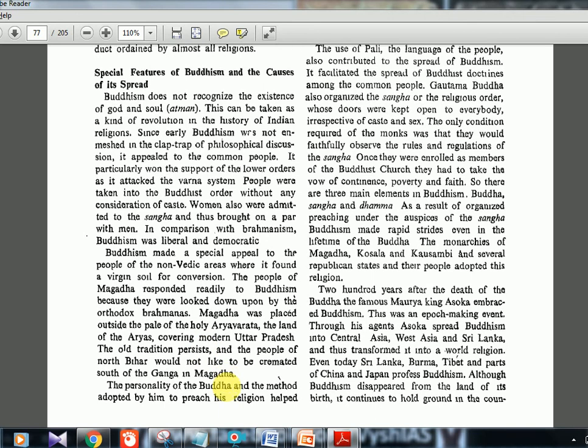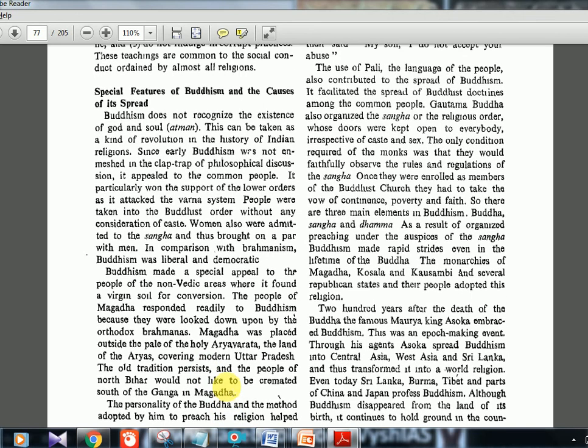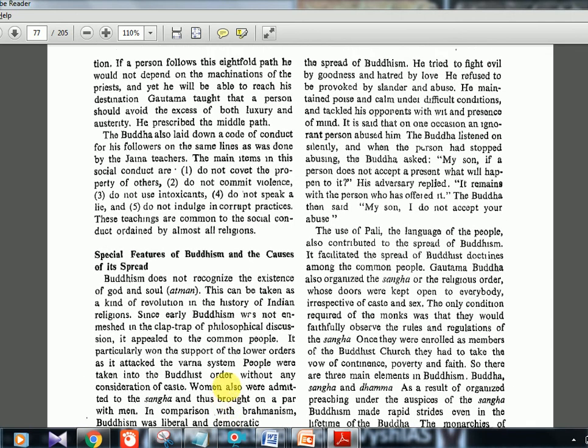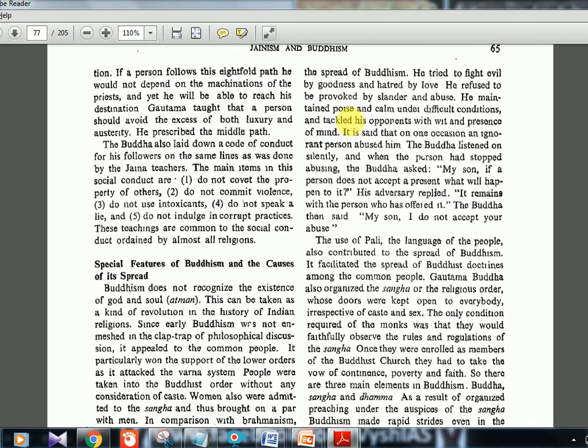The personality of the Buddha and the method adopted by him to preach his religion helped the spread of Buddhism. He tried to fight evil by goodness and hatred by love. He refused to be provoked by slander and abuse. So he always had this calm mindset, and he knew how to respond to people. However much hatred or anger people approached him with, he knew how to handle the situation.